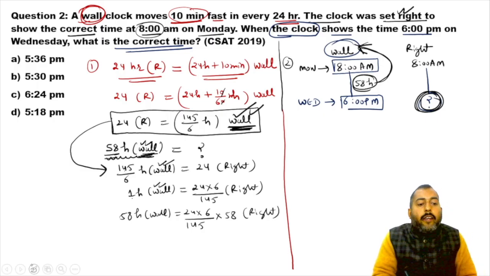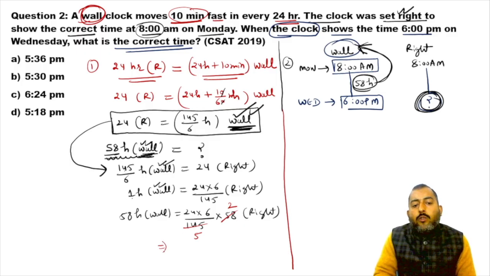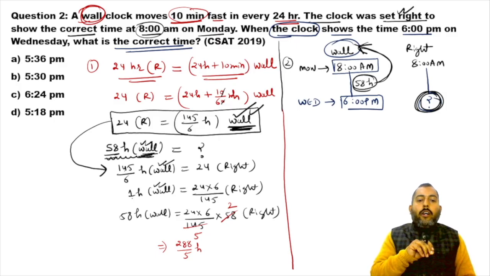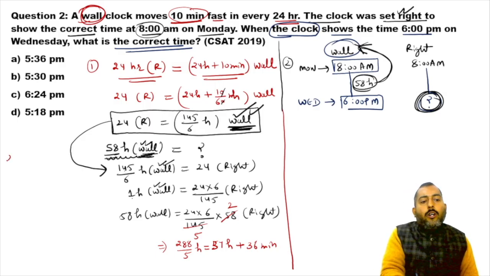Now if you simplify it, 29 2s are 58, 29 5s are 145, so it comes out to be equal to 288 upon 5 hours, which is 57 hours plus 36 minutes, that is 57.6 hours.